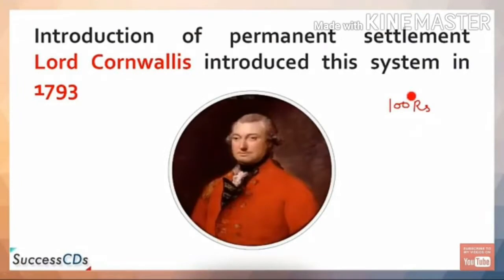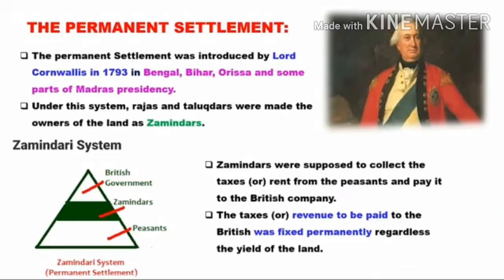Introduction of permanent settlement. Lord Cornwallis introduced this system in 1793. So, permanent settlements were made in Bengal, Bihar, Orissa, the Varanasi division of Uttar Pradesh and northern Karnataka, which roughly covered 19% of the total land area of British India. It was known by different names like Zamindari, Jagirdari, Malguzari and Bishwadari. Salient features of the permanent settlement.